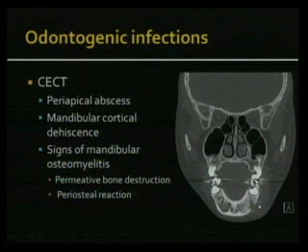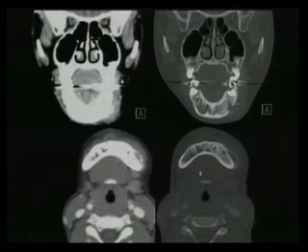This is an example where there's a periapical abscess which has burst through the mandible. There's a mandibular cortical dehiscence, and you can see mandibular osteomyelitic changes: sclerosis as well as osteolysis, destruction of the bone, and periosteal reaction here. On the soft tissue windows, you can see cellulitic changes in the overlying mandibular buccal space. So this was an odontogenic infection which has spread out to the mandibular buccal space.